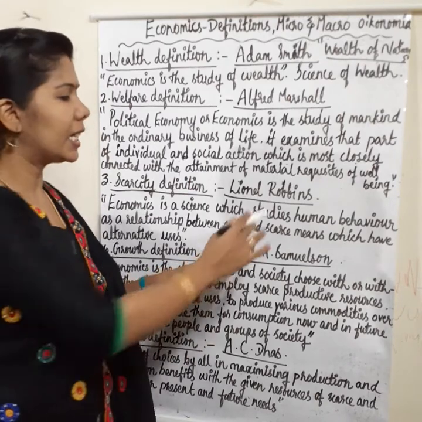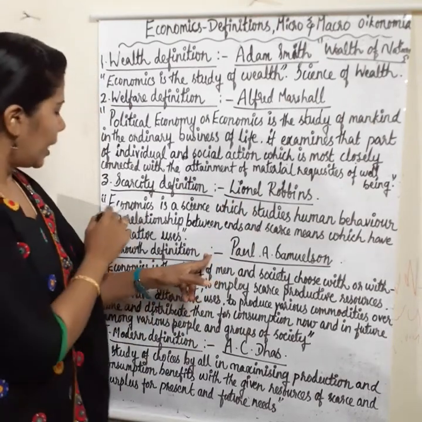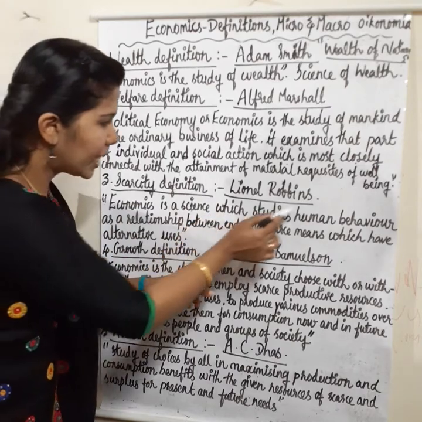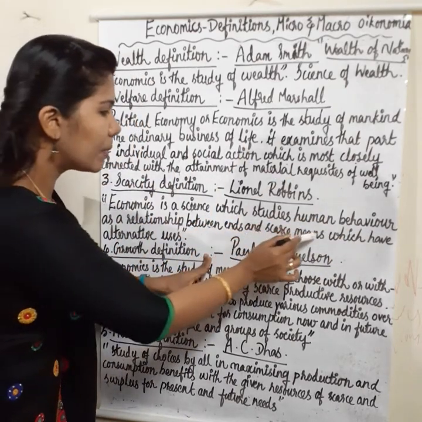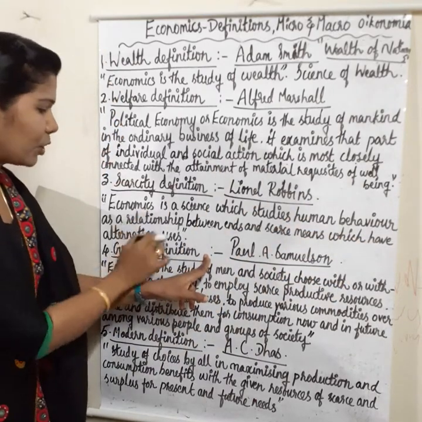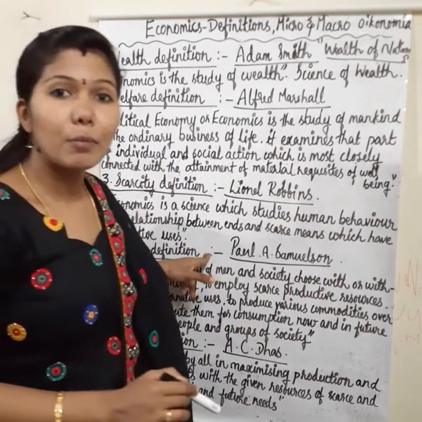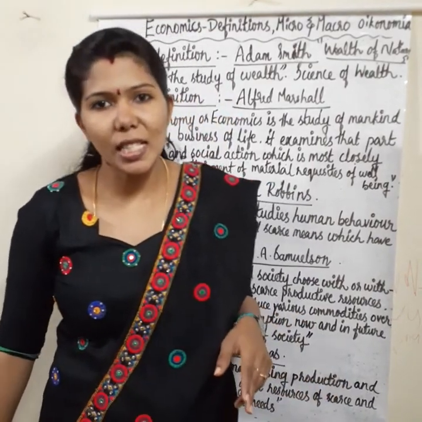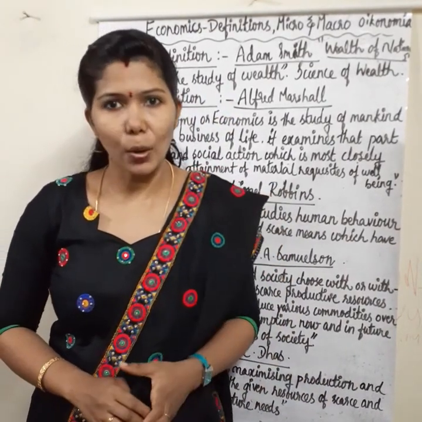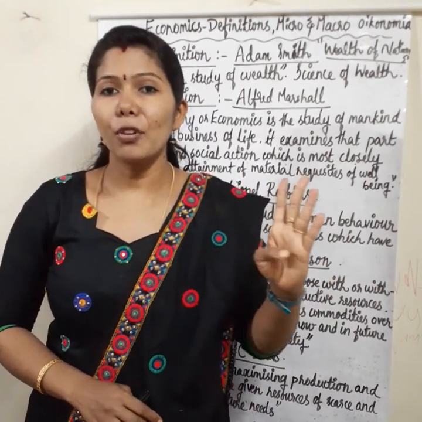According to whom? Lionel Robbins. Economics is a science which studies human behavior as a relationship between ends and scarce means which have alternative uses. This definition came to be known as the scarcity definition of economics. It was suggested by Lionel Robbins. Now we can learn our fourth definition.